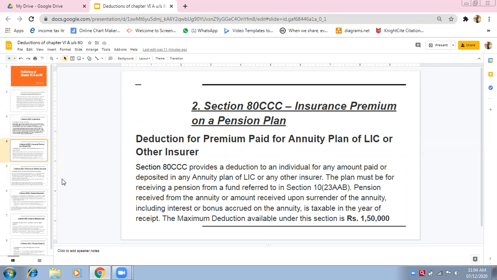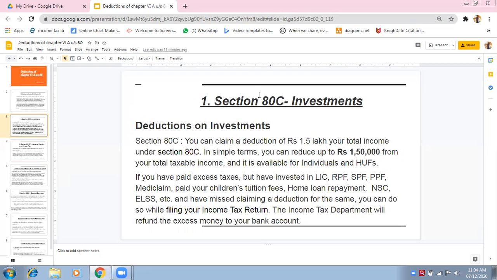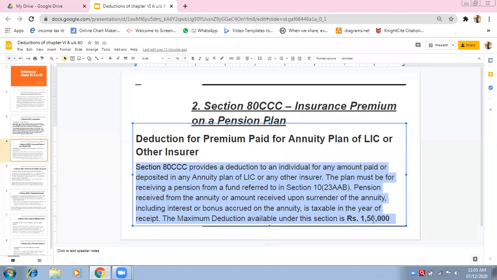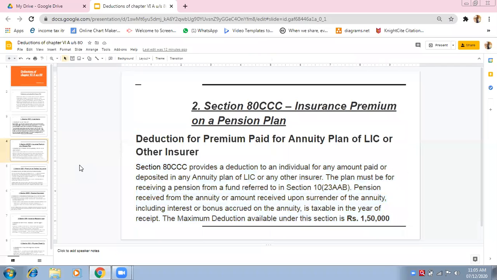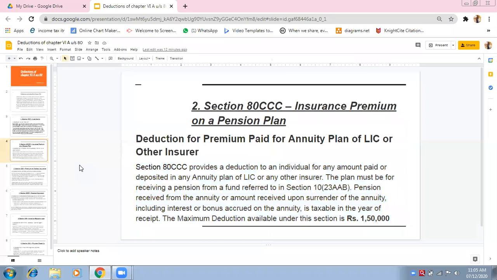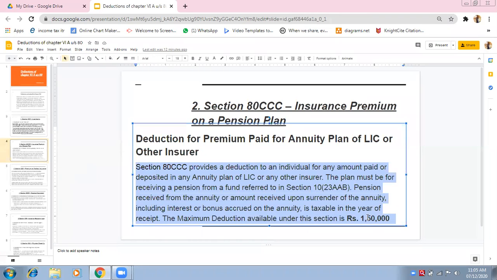Yes, if you have not invested anything in section 80C, if you have not taken any such investments which are stated in section 80C, and you have taken only 80CCC, then rupees 1,50,000 can be taken as the deduction. My point is to explain 80C plus 80CCC cannot exceed the maximum deduction of rupees 1,50,000.